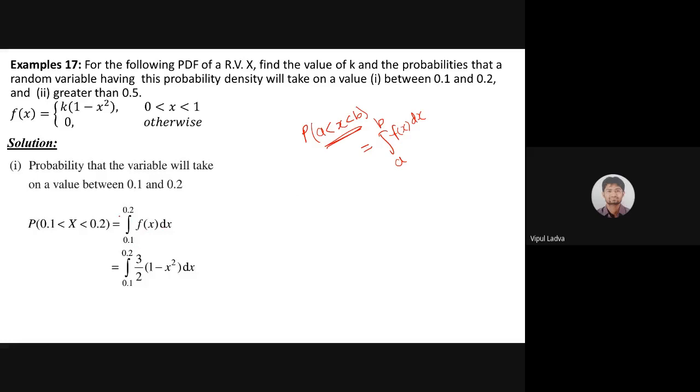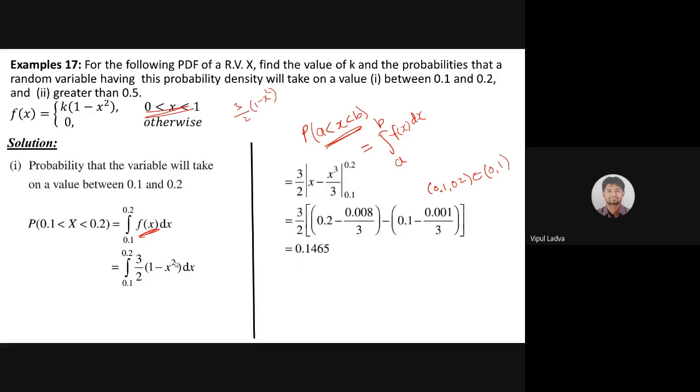Now observe, this small interval 0.1 to 0.2 is a subset of the interval 0 to 1. For 0 to 1 we have the function defined as 3 by 2 times 1 minus x square. So I will take f of x as 3 by 2 times 1 minus x square, and dealing with the simple integration, my answer will be 0.1465. Meghna, this is what you said for the first one, right? Yes sir. So this is correct.